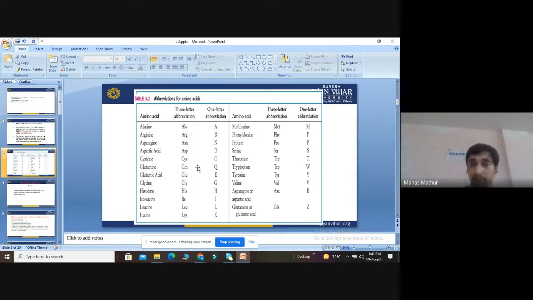Each amino acid has been denoted by a single capital letter, so we should know the names of these different amino acids.